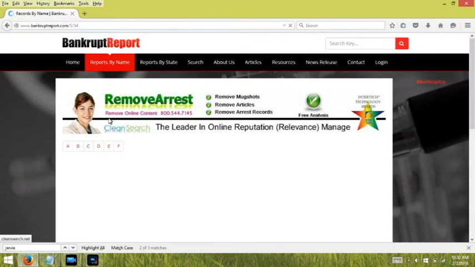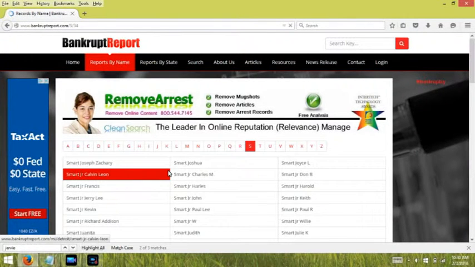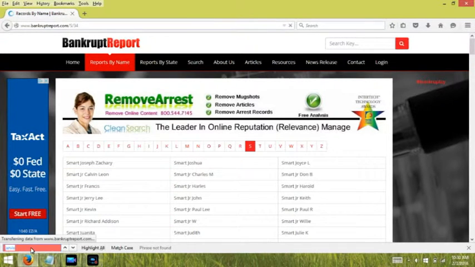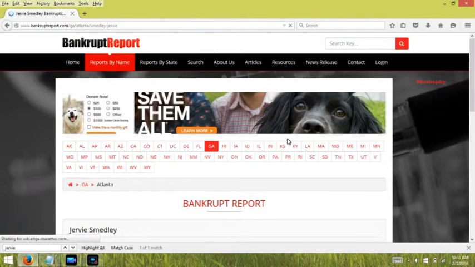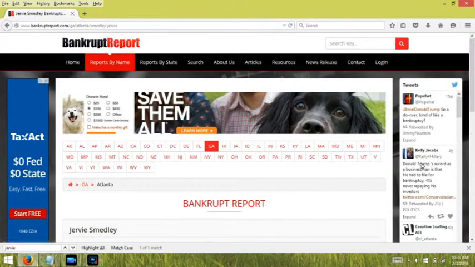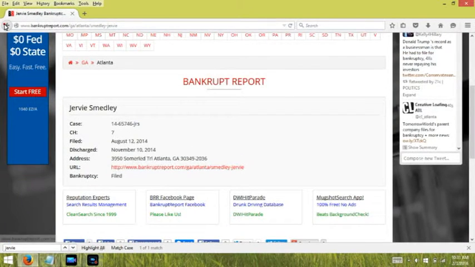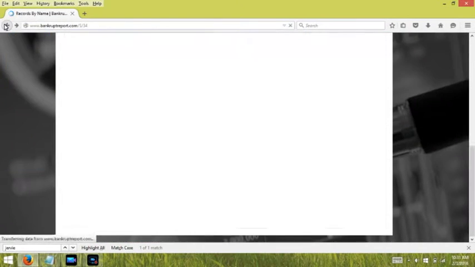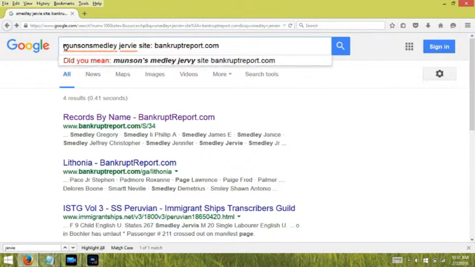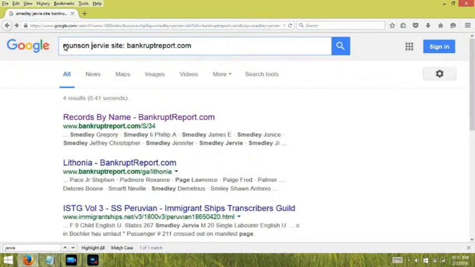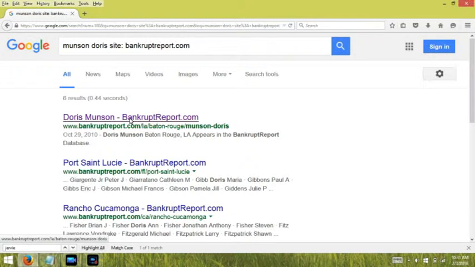In this case, we're on the same page, but now have to use Control F to find by first name, Jervie. And there he is. Next, we're going to do the same search with Doris Munson, but in reverse, because that's how this particular website works. Notice I'm careful to keep everything the same but the name. In this case, we get her on the first page.